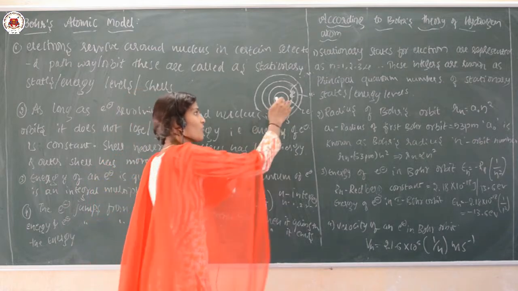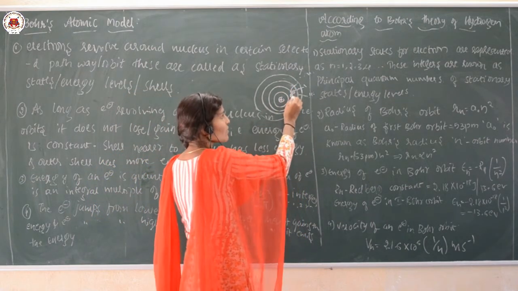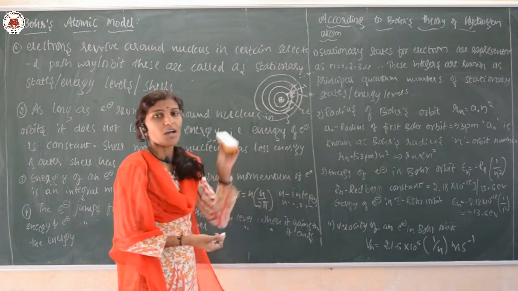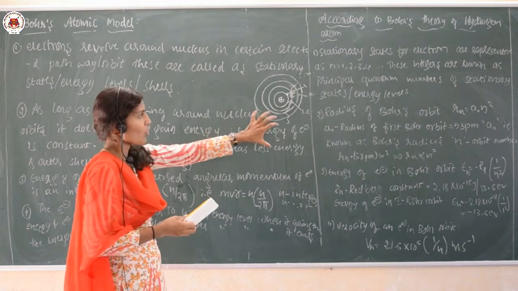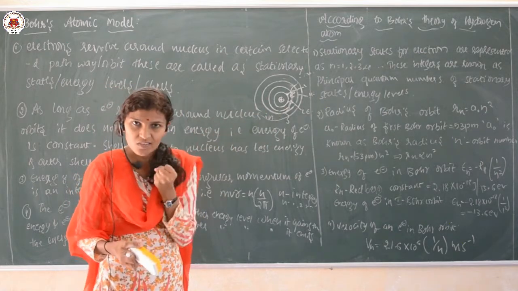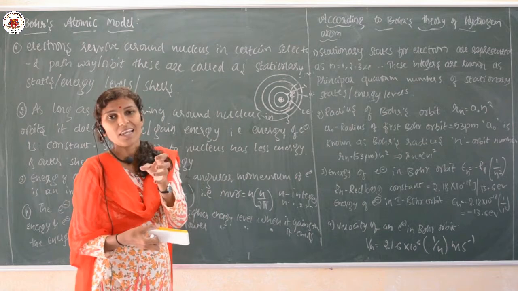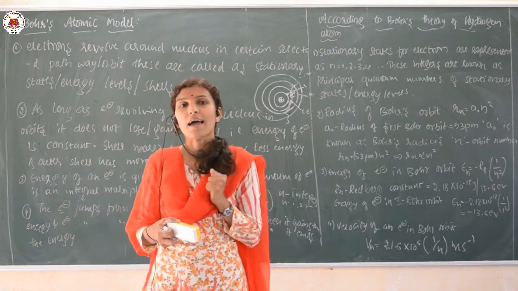And then suppose this electron loses energy, it will jump from higher to lower energy level. Are you getting my point? When an atom gains energy, it transfers it to the electron. The electron, when it gains the energy, jumps from lower to higher level.